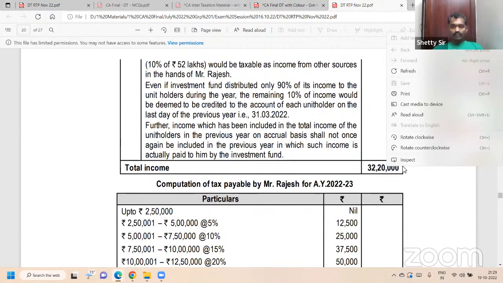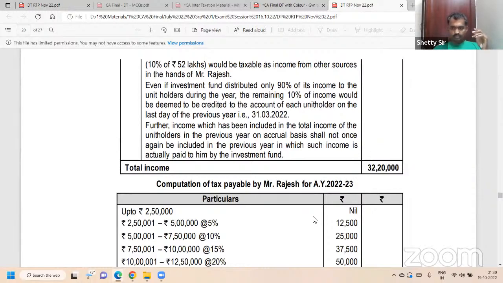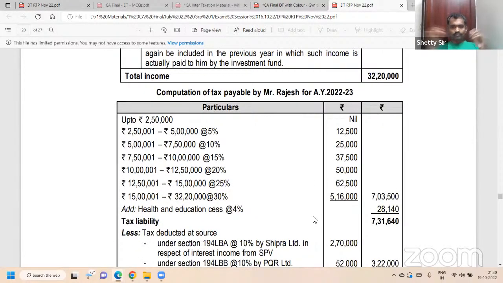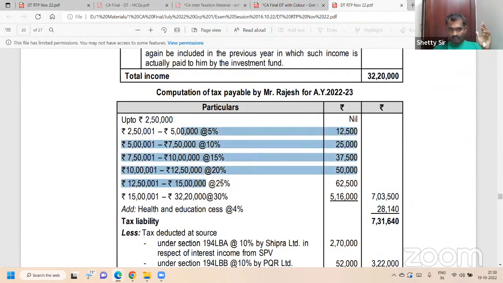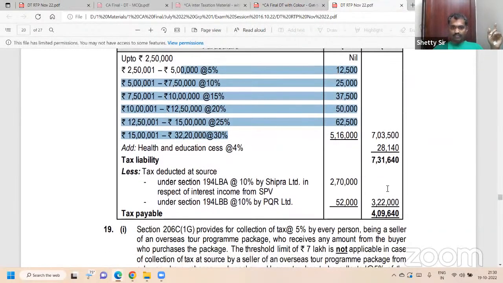32 lakh 20,000 minus 15 lakh is 17 lakh 20,000 into 30%, which is 5,16,000, plus 187,500. Total is 7,03,500. Everyone understood? Each individual you have to do like this. 703,500 add HEC 4%: 731,640. Less TDS, don't forget.